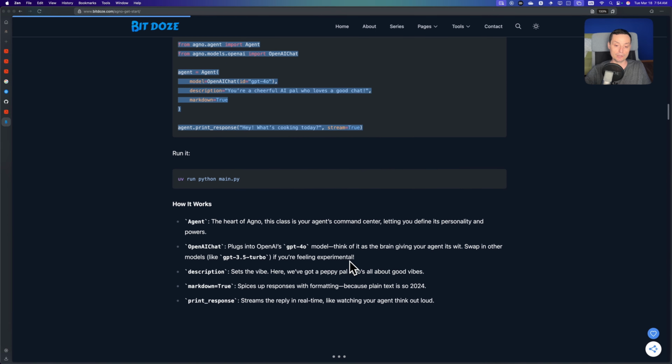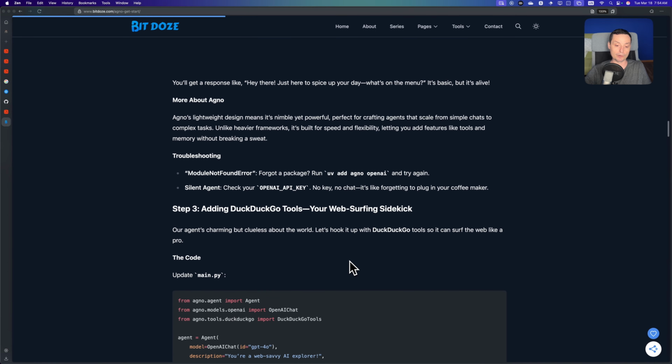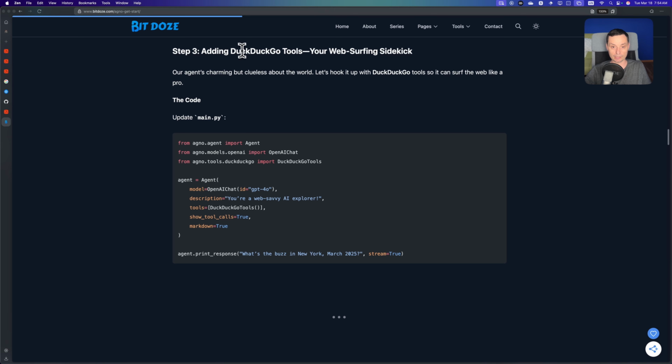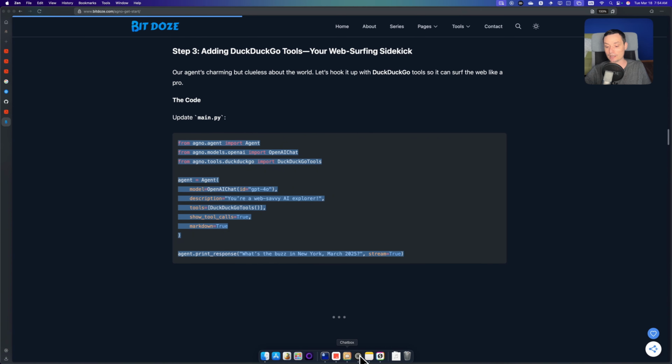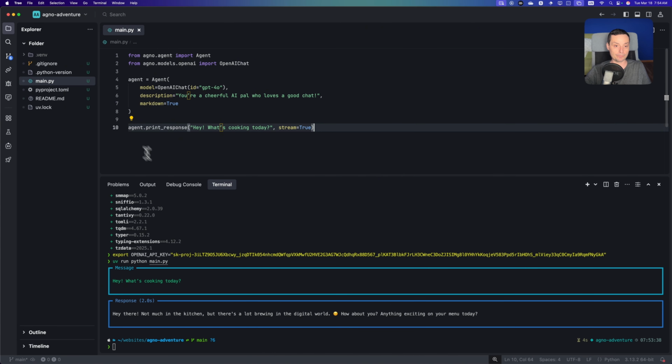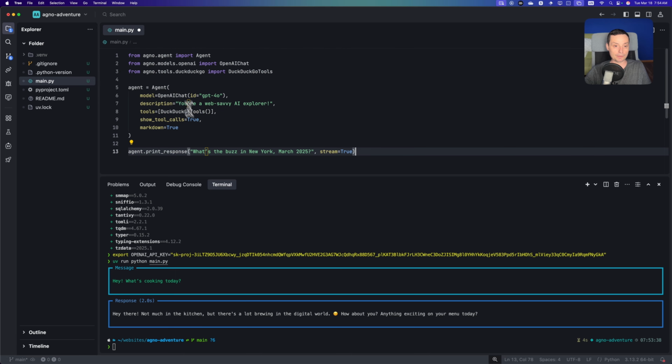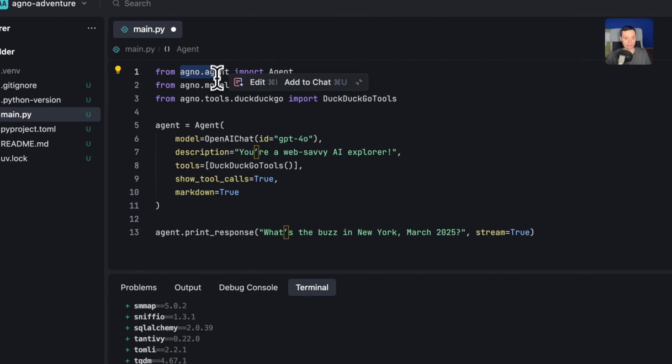Basically we want to ask it to go and browse the internet, and you see that it's adding the DuckDuckGo in here, and this is the main code with this. And what it's doing is just adding the tools. We are going to discuss all of these details. And I have the code again in here. I import the agent, I will use the same model, and you have the tools right now, and you have the DuckDuckGo that will import the DuckDuckGo tools.